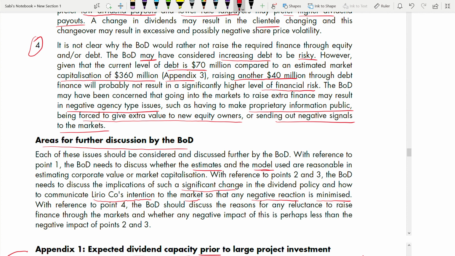With reference to point 4, the board of directors should discuss reasons for any reluctance to raise finance through markets. They have to discuss why they don't want to go through the market to raise finance, why they are reluctant, and whether any negative impact of this is perhaps less than the negative impact of points 2 and 3. So you have to see whether the impact of not raising finance through equity and debt is less than the negative impact from points 2 and 3, that is, changing dividend capacity. That also you have to see.